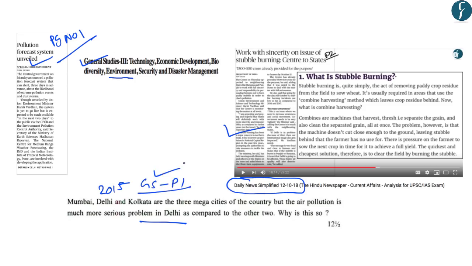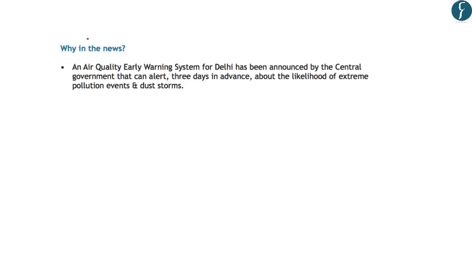So let us try to understand some key facts related to the pollution forecast system. Now we will try to understand this issue in a question answer format from the preliminary examination point of view. So now why is this article in news? Now this is in news because an air quality early warning system for Delhi has been announced by the central government. And this system will alert about the likelihood of extreme pollution events and dust storms 3 days in advance. So this is an early warning system that has been designed for the city of Delhi. That is why this article is in news.